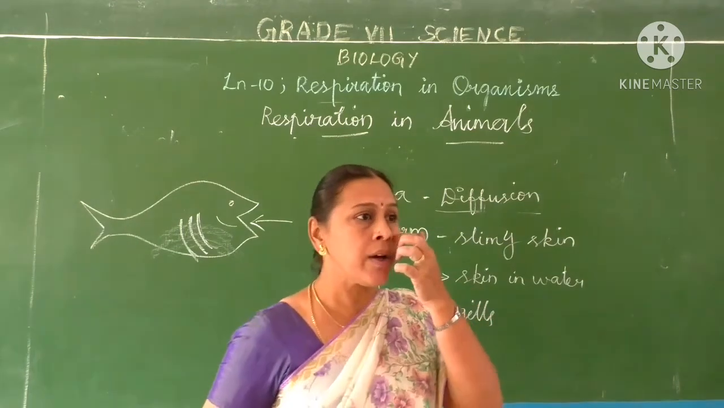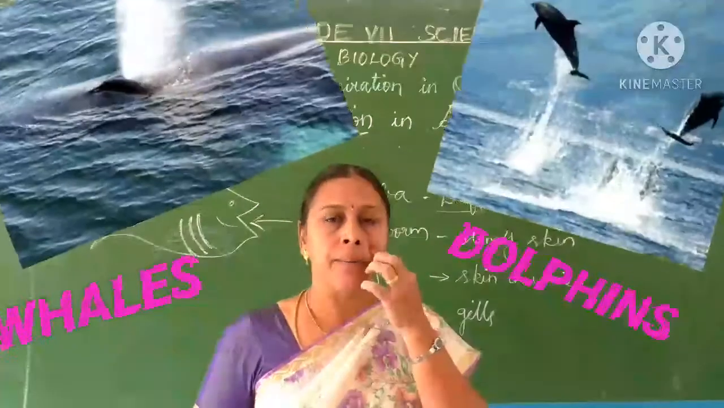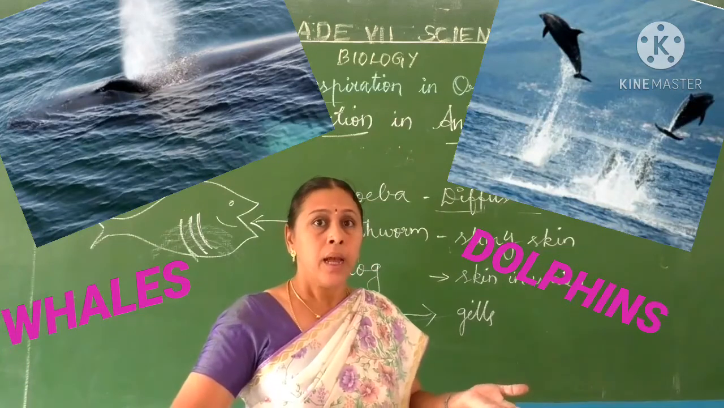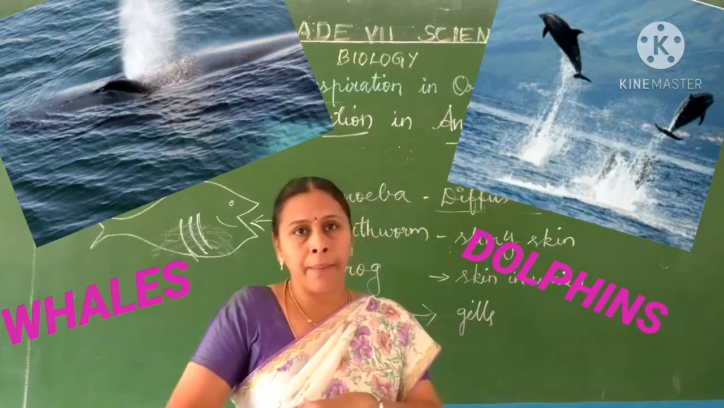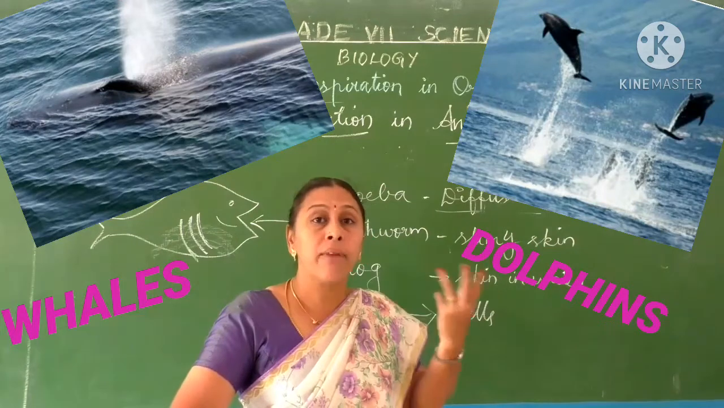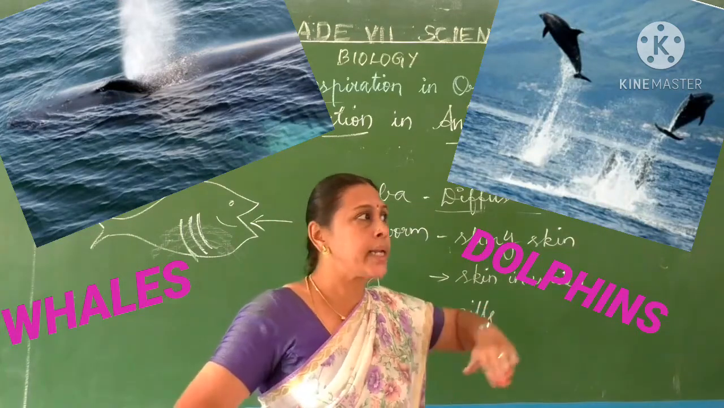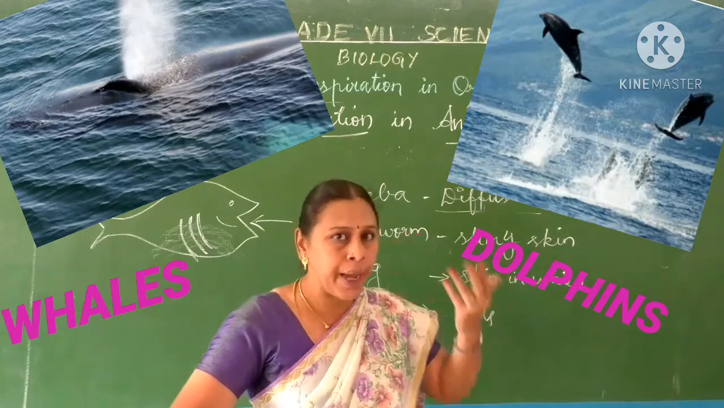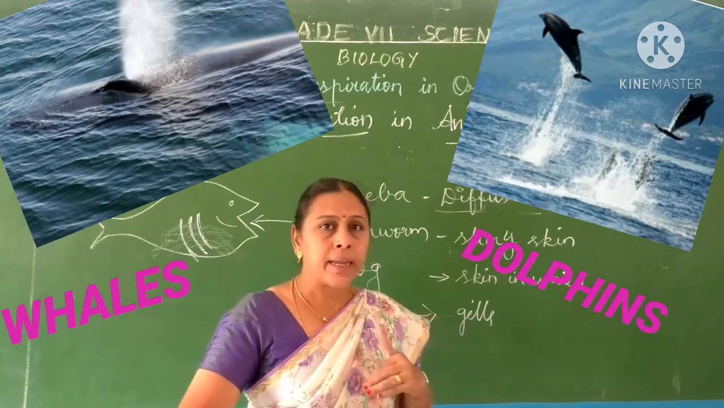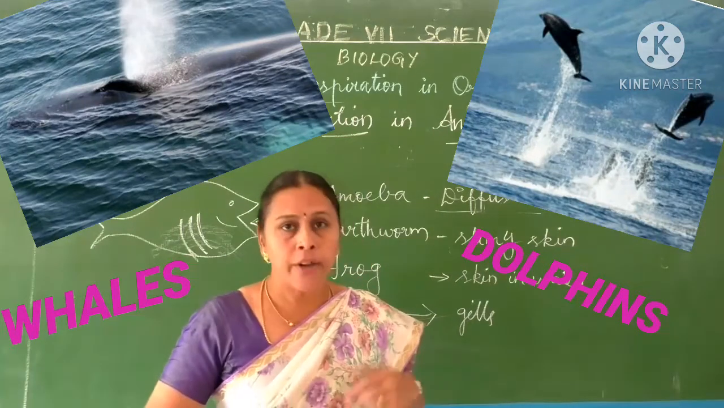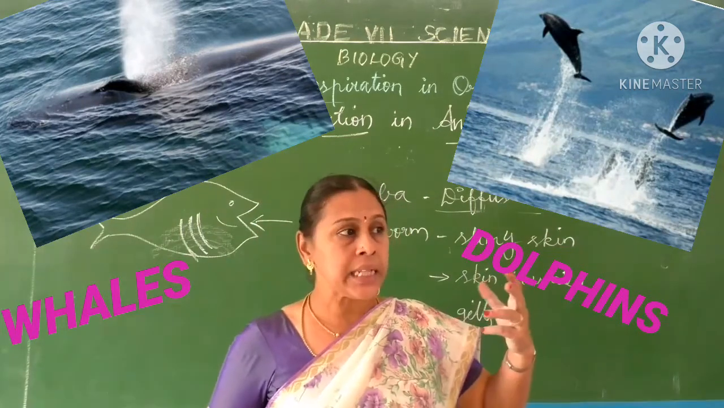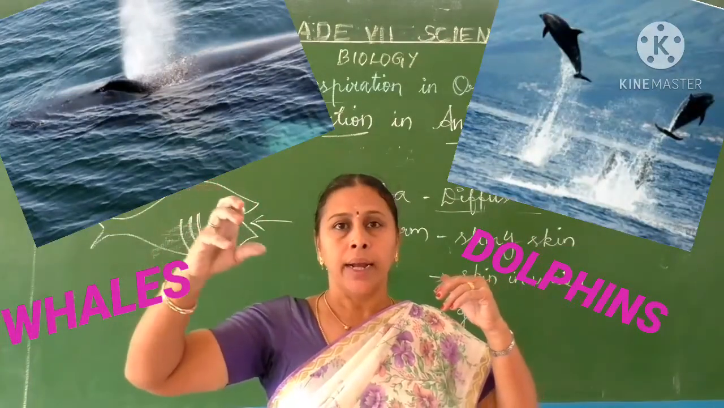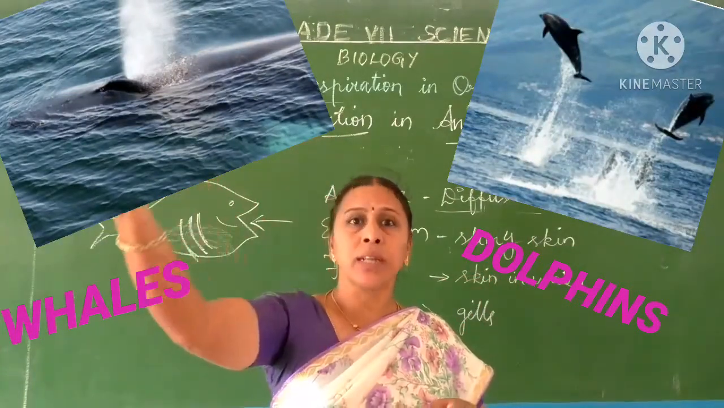Then in the case of dolphins and whales, they are mammals but they are living aquatic animals. Even though they are aquatic animals, they are mammals. They have well-developed lungs, so they come out to the surface of the water to respire. You can see on Geographic channels that whales and dolphins always come out to the surface of the water, and whales spray out that water.